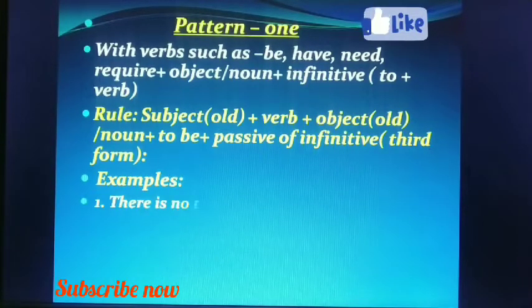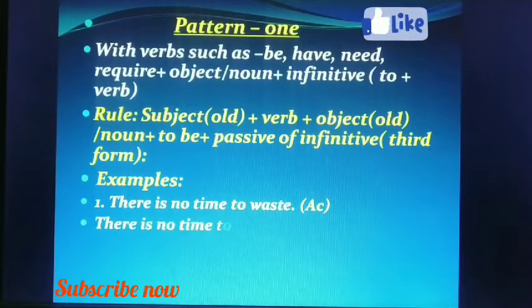Look at the examples. There is no time to waste. There is be verb. After that there is noun and there is infinitive, simple infinitive. We have to turn them into passive. Look how we can turn them. We do not change anything, but only the infinitive part of the sentence is changed into passive. To be wasted. You have to follow the rule. First subject, then verb, then object. What is given to you? Old means what is given to you. Then to be, and then the third form or the passive form of the infinitive verb.